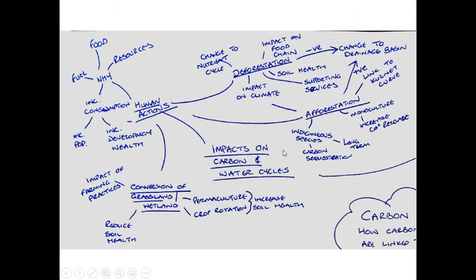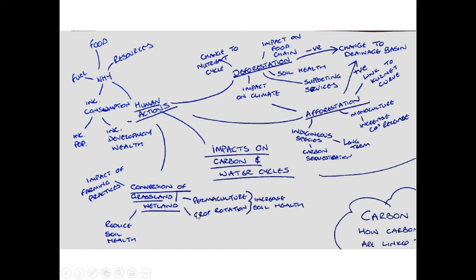First of all, we're looking at the impacts on the carbon and water cycles. We need to look at what are the human actions that are having an impact on them. And the main one is increased consumption. And why is this happening? Well, because of the increasing need of fuel, food and resources, because of increasing population and increasing development and increasing wealth levels. This is leading to things like the conversion of grassland and wetlands for agriculture, which is having an impact, or the farming practices are having an impact, reducing soil health.